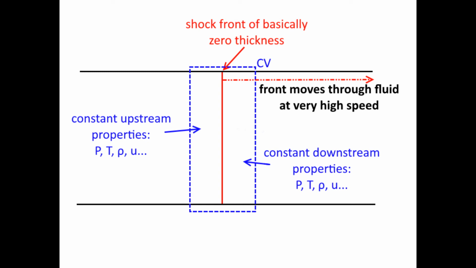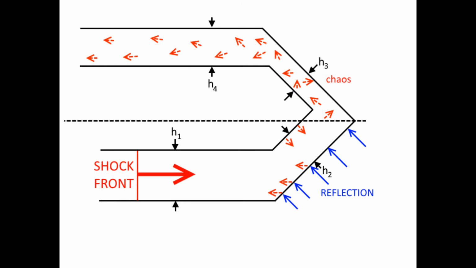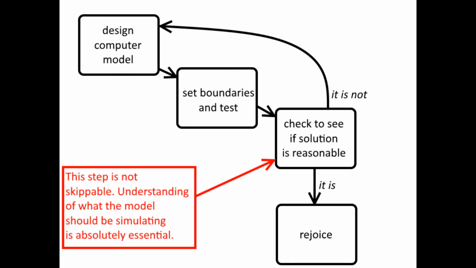The shock wave travels through the fluid at a given rate, but if the reference frame is taken to be with respect to the shock wave, it can be analyzed until it reaches an external surface. With knowledge of the upstream conditions, the downstream conditions can be solved using appropriate calculations or assumptions. Of course, more complicated geometries exist for shock waves, but that once again becomes a problem which is solved by computational analysis. Computational analysis is a very powerful tool, but its real power comes from understanding and applying the behavior of fluid regimes. Understanding a regime includes understanding fluid compressibility and under what conditions it should be accounted for.